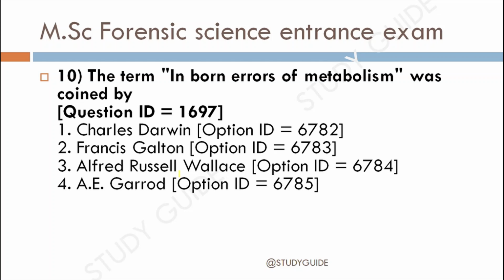The correct answer for this is option 4th, A. E. Garrod. If you know some of the inborn error of metabolism diseases, you can comment below what diseases you know about this. One example I can give you is phenylketonuria. You can comment below the other inborn errors of metabolism.